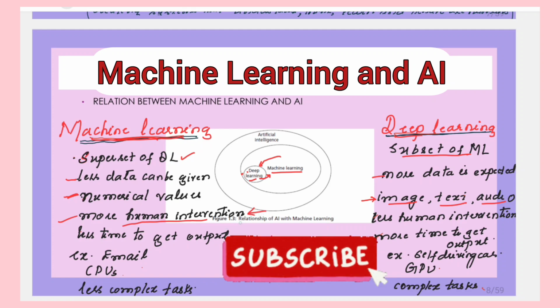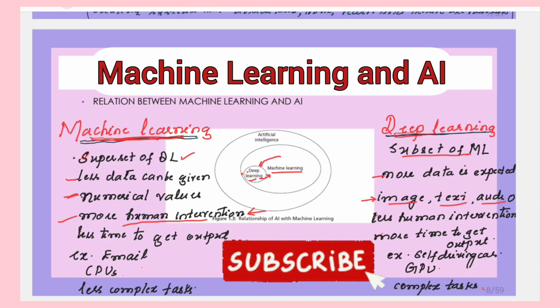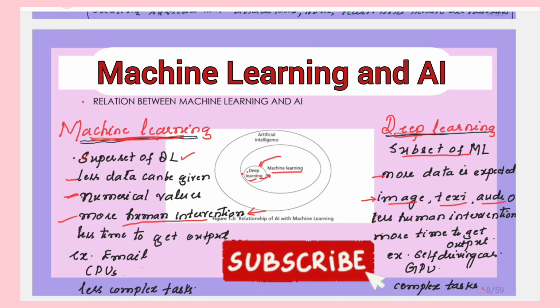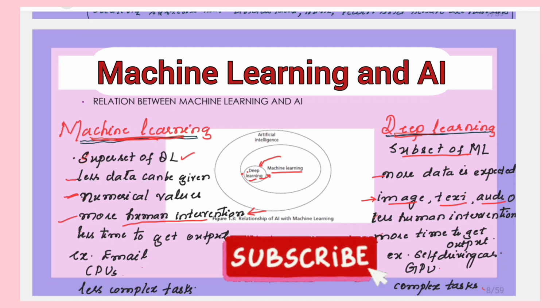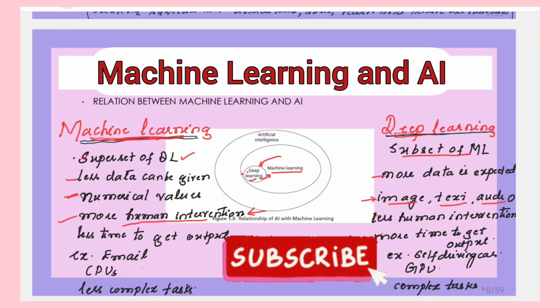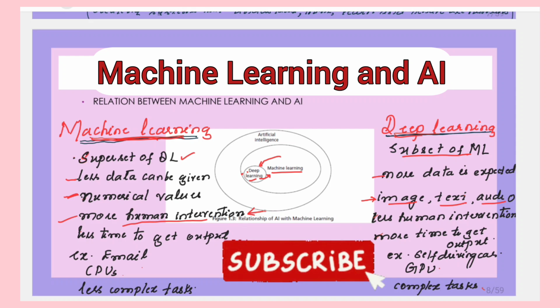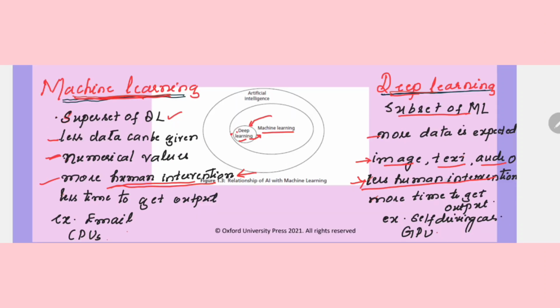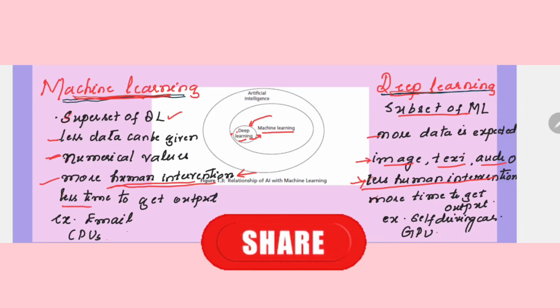Normally when you try to train the algorithm with a data set and then finally you test the machine learning model, you are going to get some output. If the output is not as per the expectation, that is if the accuracy is less, then you are going to modify the data, or you can add more data points into the data set. Then you will once again test and see whether you are going to get the expected output. If not, again you will be carrying out this step. Whereas in deep learning, as you are giving more data already for the training purpose, human intervention will be less here. And in machine learning, we need very less time to get the output, whereas for deep learning, more time is needed to get the output.